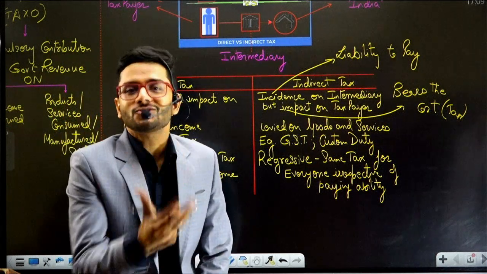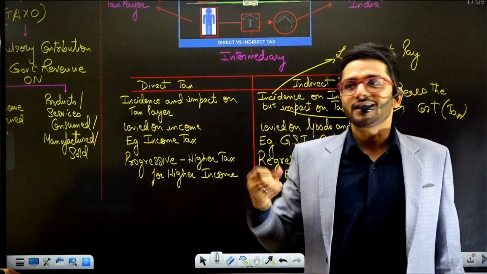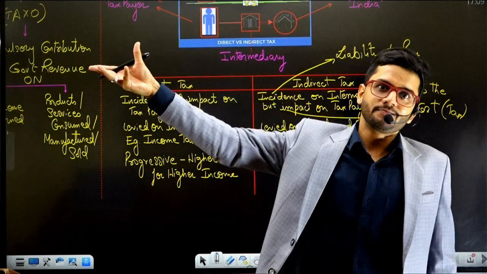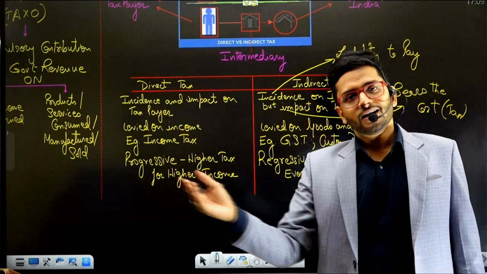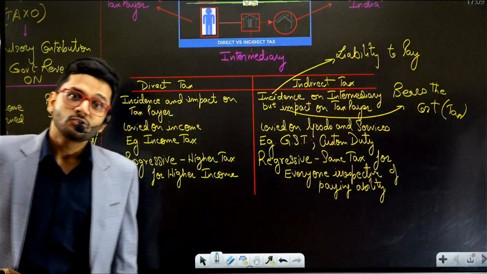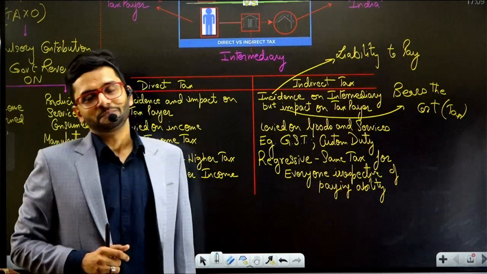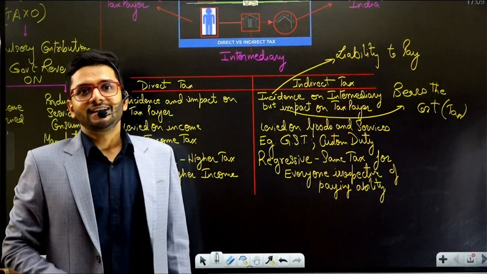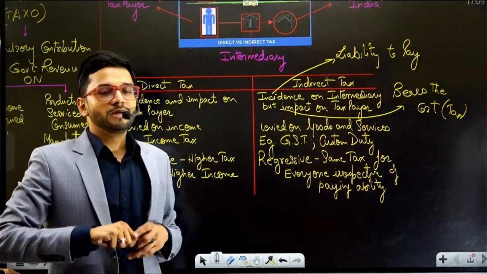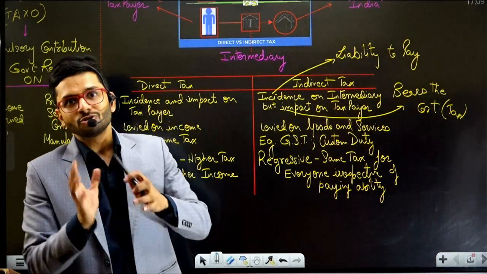So got it? That is the importance of indirect taxation, guys. That is the history of indirect taxation. That is how it has developed over the years. It has evolved and grown over the years, in various forms and in various ways. So even when there was the barter system, indirect taxation was there. And whenever we talk about indirect taxation, the ultimate burden is passed on to the customers. The burden is passed on to the customer.